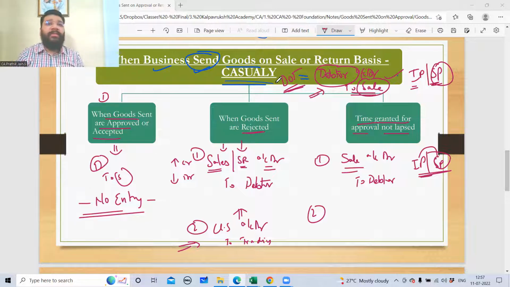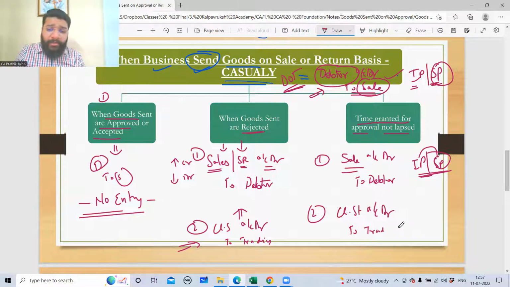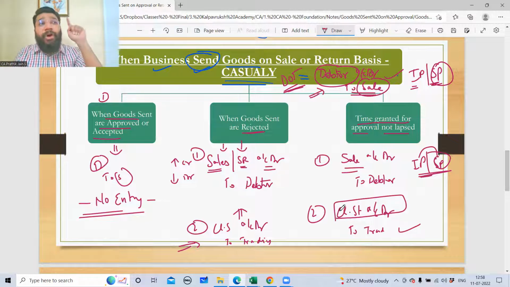But my question is, what will be the journal entry for that? If you record closing stock account debit to trading account, will it be right? Trading account credit is right. But closing stock, is it right? Closing stock means the stock under your control, which is there in your warehouse, in your godown, in your factory. But is this there in your factory?